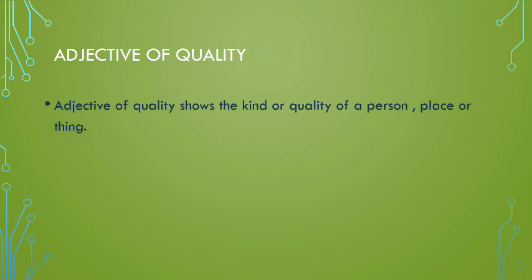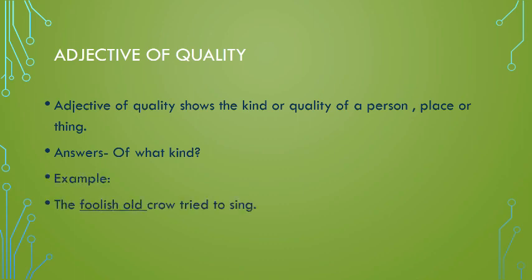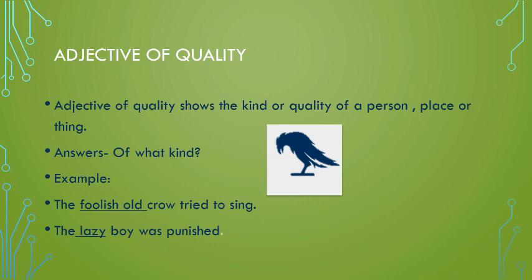Adjective of quality shows the kind or quality of a person, place or thing. It answers the question of what kind. Example: the foolish old crow tried to sing. The lazy boy was punished. Here, the underlined words are answering the question of what kind. So, these words are adjectives of quality.